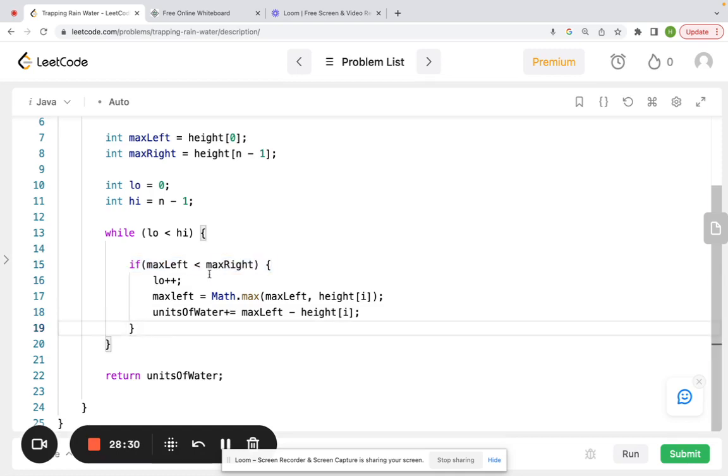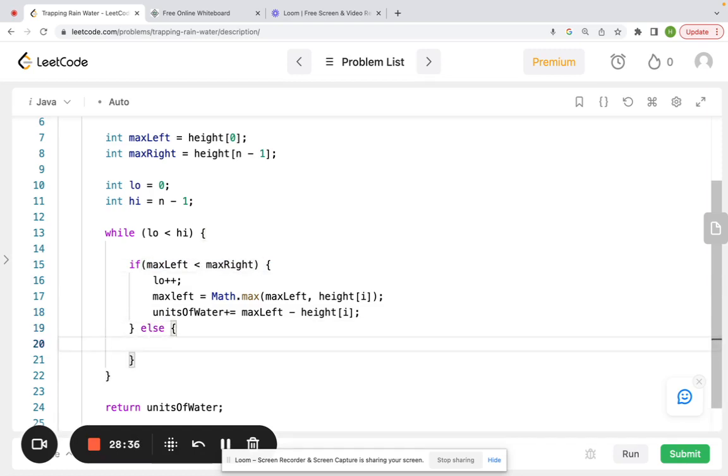And if they're equal, we can say less than or equal, but I'd just rather do an else clause that says, okay, if max right is less than or equal to max left, then we're going to move the right pointer downwards. It doesn't matter which pointer we move downwards. I minus minus.